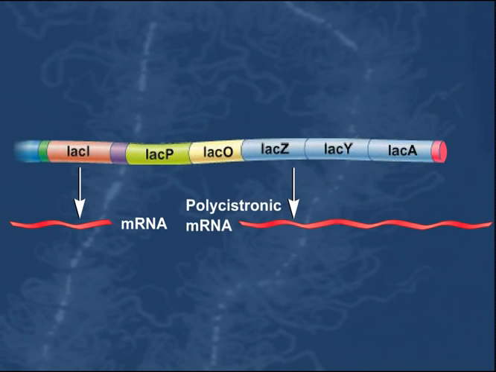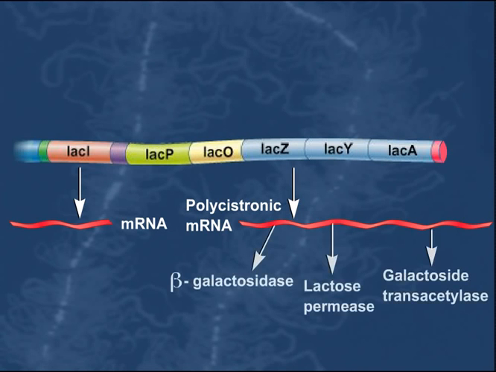This polycistronic messenger RNA is then translated to produce the beta-galactosidase, lactose permease, and galactoside transacetylase proteins. Therefore, the induction of the lac operon enables the bacterium to efficiently transport lactose into the cell and metabolize it.